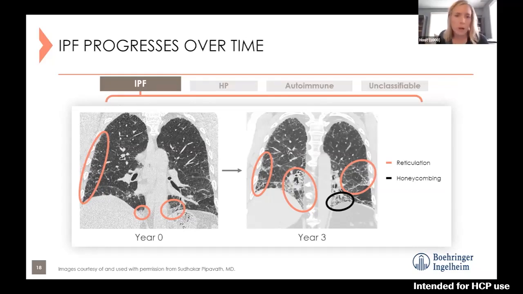You don't need to be a radiologist to see that things have gotten worse there. We'll see more reticulation, and actually circled down in the bottom in the black circle, you'll see that early honeycombing where those cysts are actually starting to be more apparent and defined and stacked up on each other, indicating that area is getting to an end stage of fibrosis.